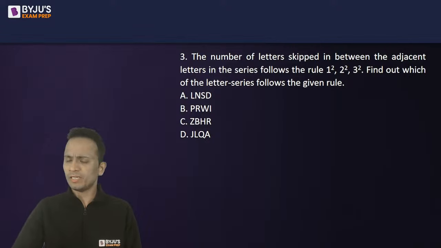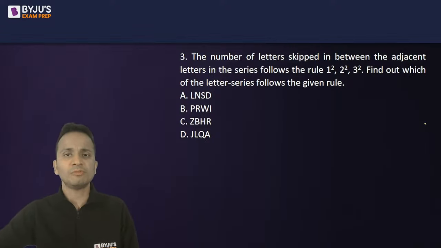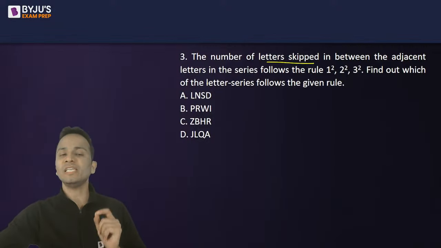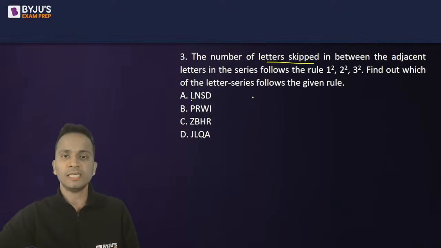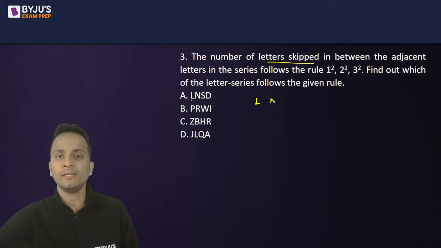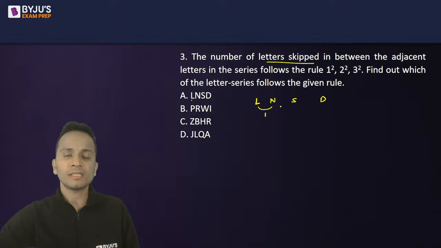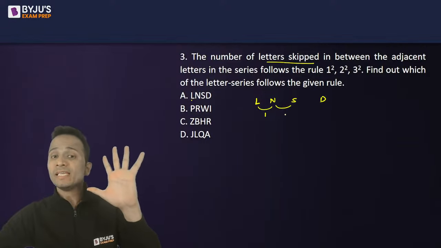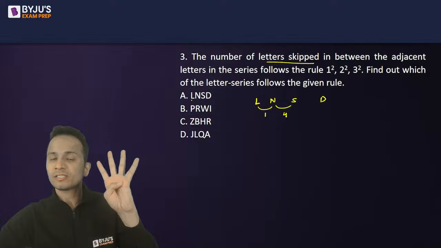चलिए solve करते हैं. More than 1 minute has elapsed. So number of letters skipped in between the adjacent letters. So I'll take L, N, S, D. Now L, M, N, one letter is skipped. N के बाद O, P, Q, R, S. So four letters skipped here.